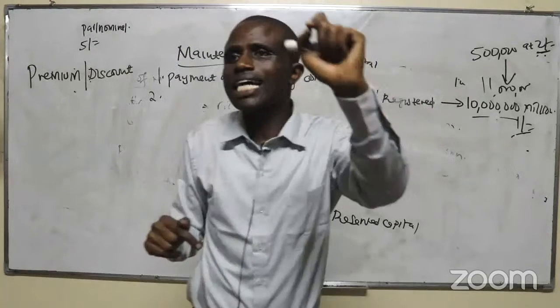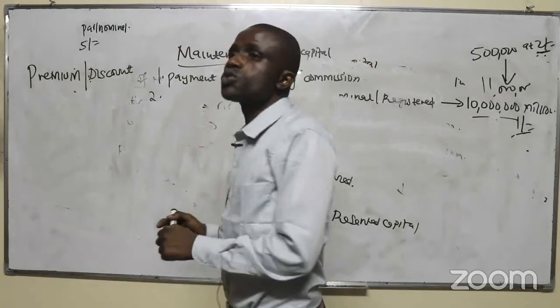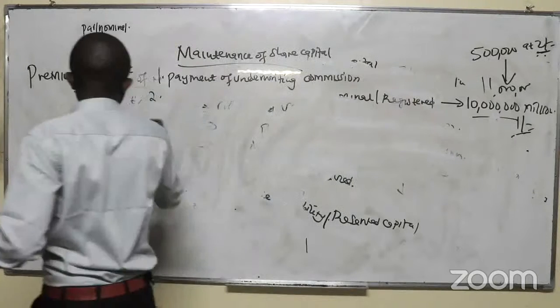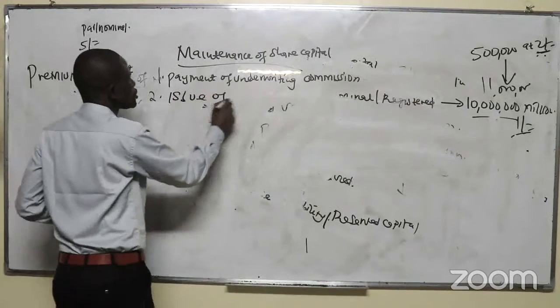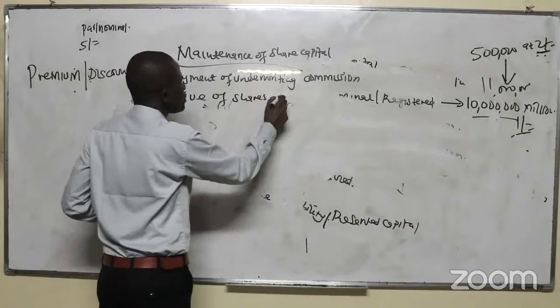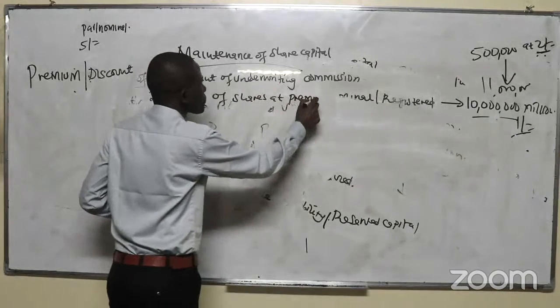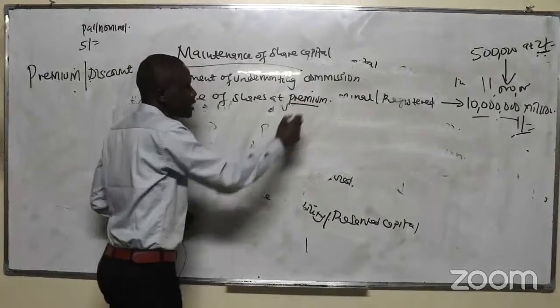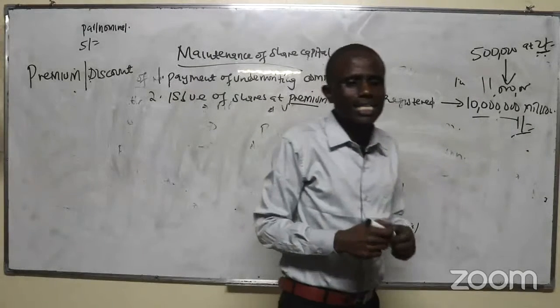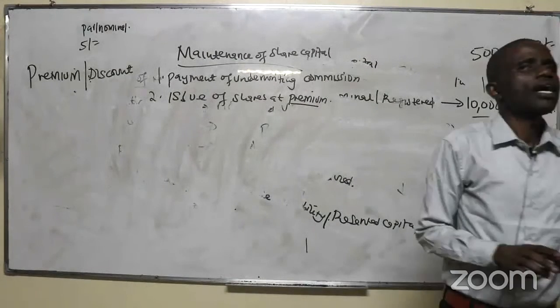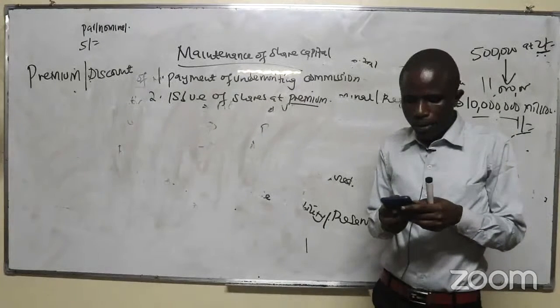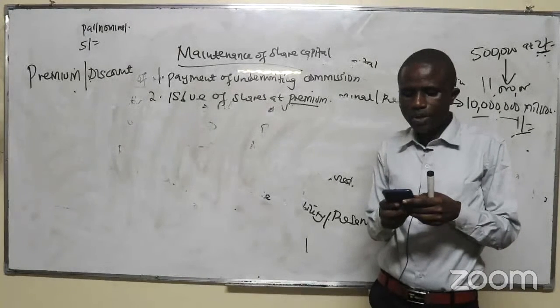So now the examiner will ask you the uses of the share premium account. So issue of shares at a premium: the company must create a share premium account, and the premium can only be used in certain ways.